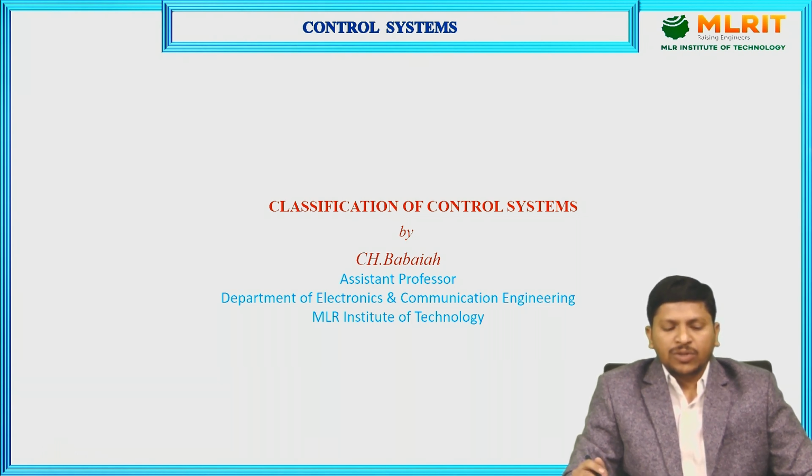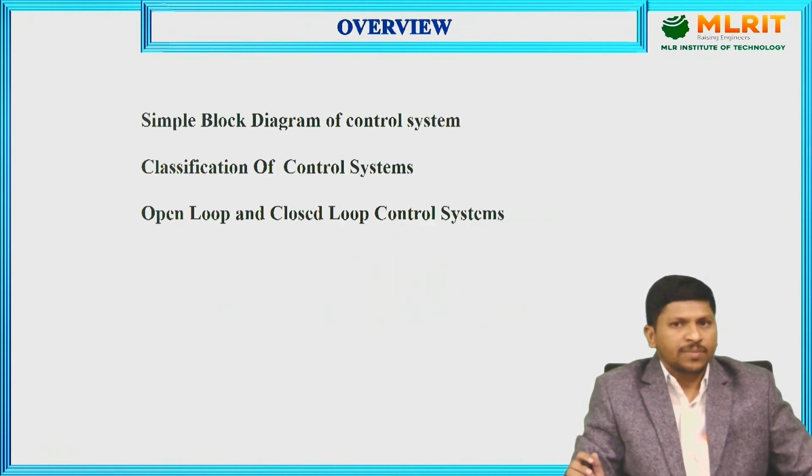Today I am going to explain about classification of control systems. Previously we already discussed what is meant by a control system and what is meant by a system. The basic types of systems were all learned in the previous session. Today we are going to learn about the classification of control systems. Let us move on to the overview.